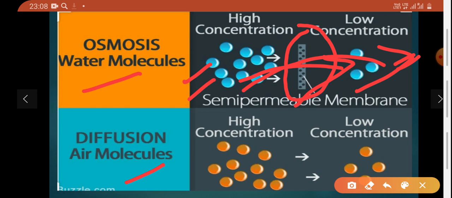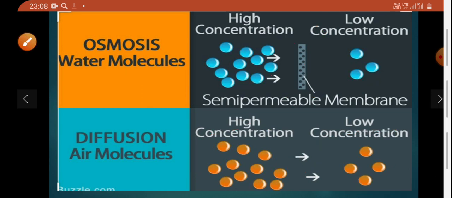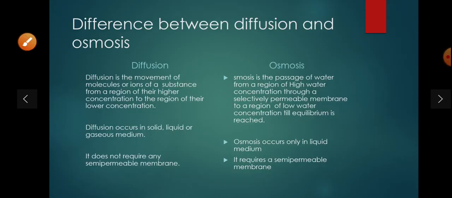Here we take the example of air, meaning this is highly concentrated and this is low concentration, so from higher to lower. Meaning in both cases the movement of molecules will be from higher to lower concentration only, but in osmosis we require a semi-permeable membrane for the movement.